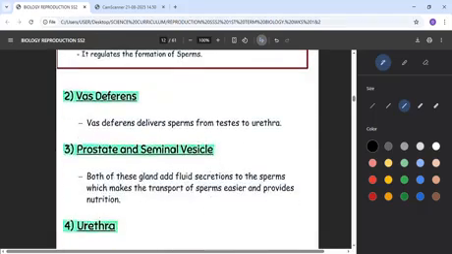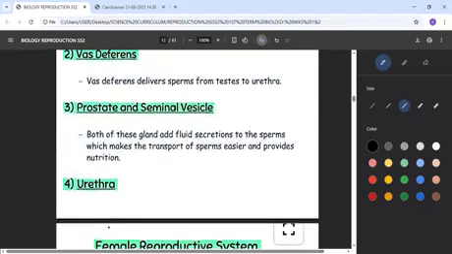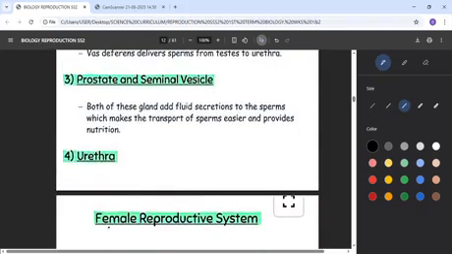I've talked about the vas deferens, the passage of the sperm. We have talked about the prostate and seminal vesicle, which are always aiding the passage. They put in the fluid, the secretion.